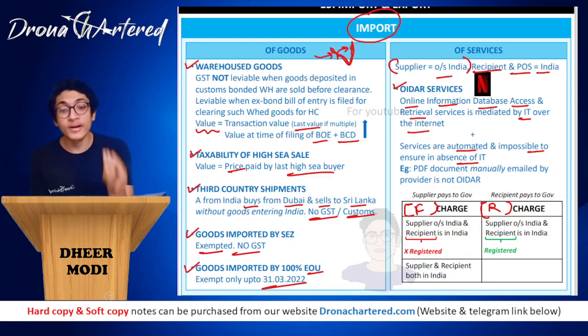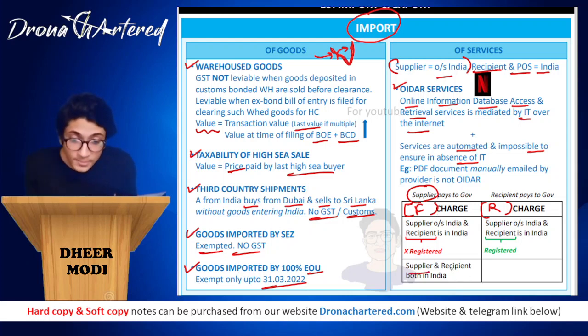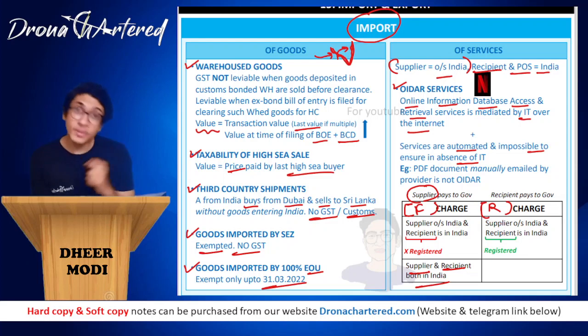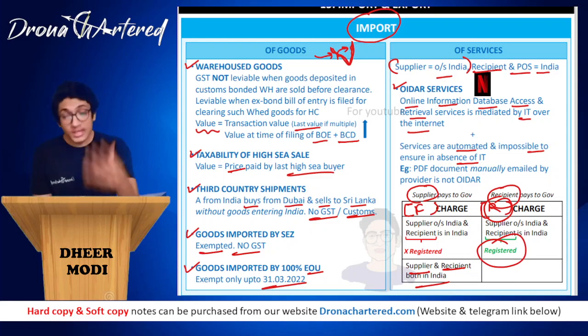That means the person who is providing the OIDAR service will pay to the government because my recipient is not registered. And supplier and recipient both in India. So in both these cases, it is under forward charge. So either supplier and recipient both are in India, or supplier is outside India, but recipient in India is not registered. However, if supplier is outside India and recipient in India is registered, in such a case, it will be under reverse charge mechanism. That is, the recipient will be the paying type. That is the person who is using OIDAR service, this registered person, will be liable to pay tax to the government because this is under reverse charge.